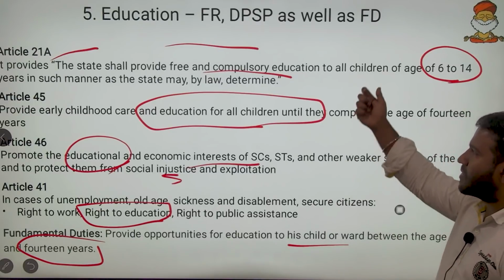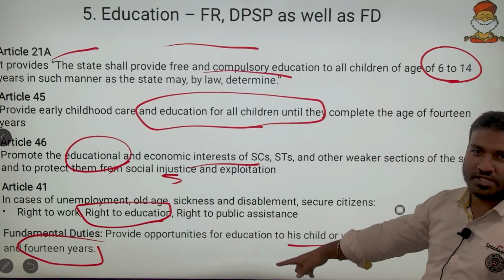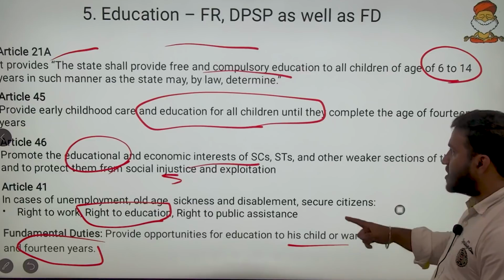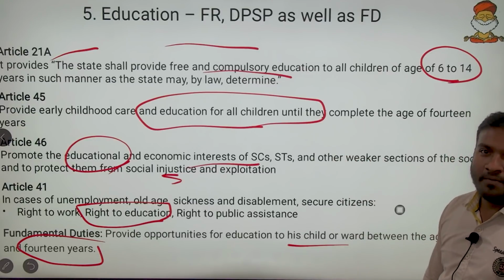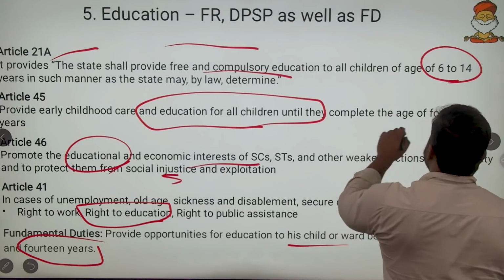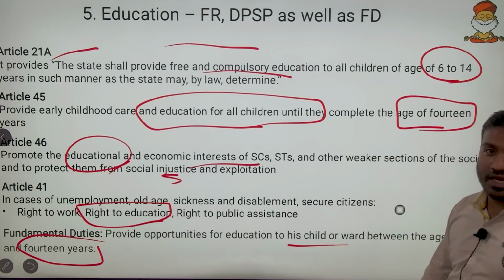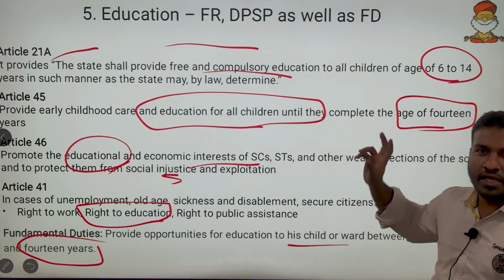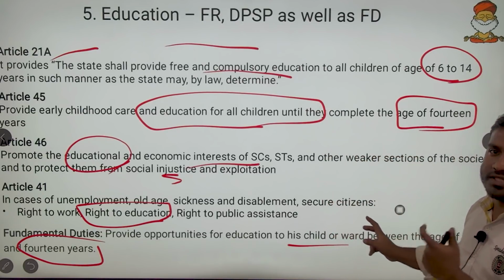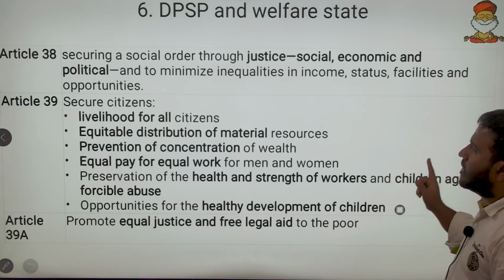In the fundamental right, 6 to 14 is mentioned. In the fundamental duty, 6 to 14 is mentioned. In the Directive Principle, 6 is not mentioned, only 14 is mentioned. So make sure you learn such differences here. The UPSC exam is about critical observation, not rote learning.